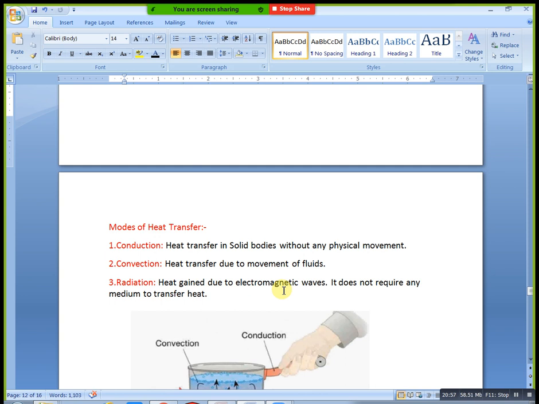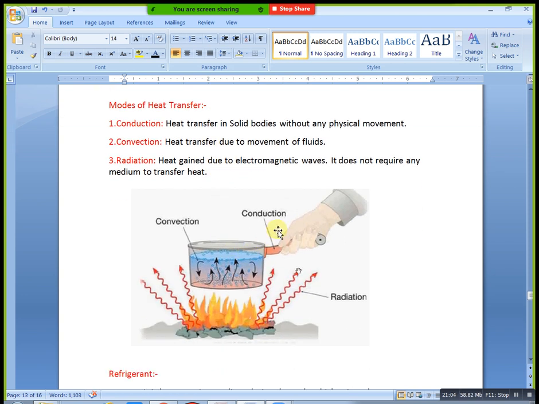Just you can see in this picture, you will get all the data. Here we have conduction mode. This is one bowl, and in this bowl we are boiling our water. The water is heated, and this heat is transferred to this solid medium. Then your hand, in physical contact, also feels heat. Here, conduction mode means this bowl is a solid medium. Inside, the liquid is a fluid medium, transferring heat from one phase to another. Here you are getting convection.